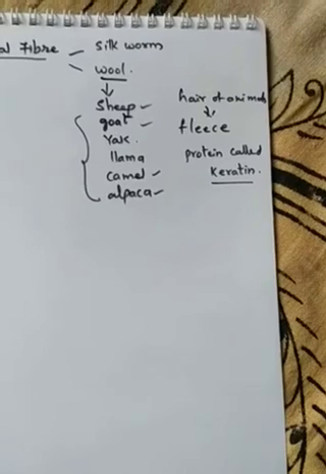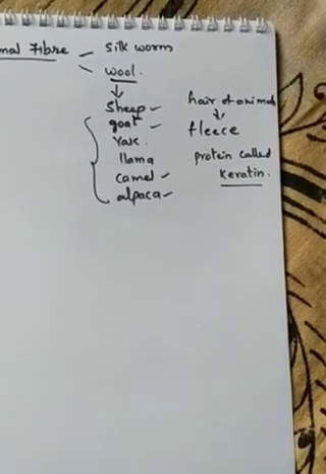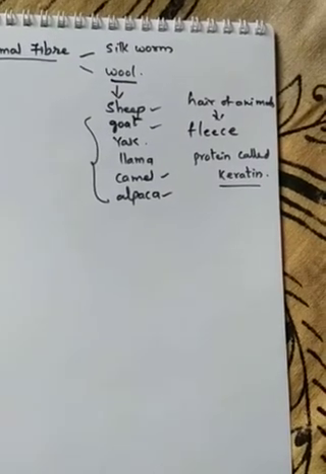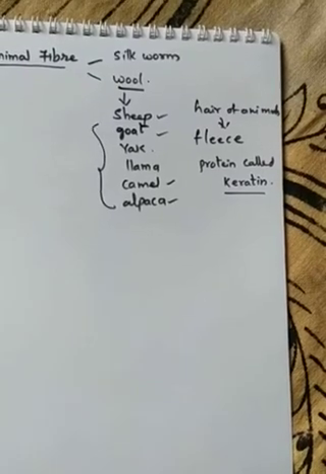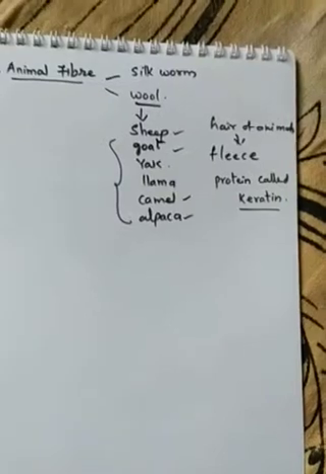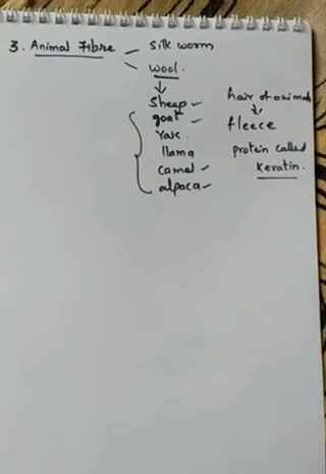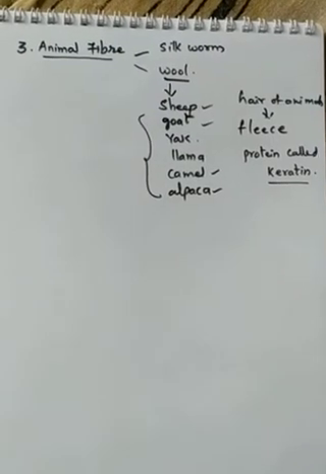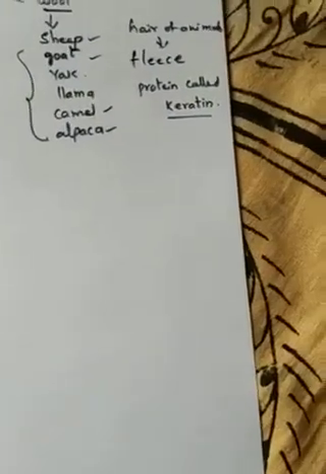Okay, children? Right? And these animals are present in different parts of our country, like Jammu Kashmir, Himachal Pradesh, Uttaranchal, Arunachal Pradesh, Sikkim, Haryana, Punjab, Rajasthan, Gujarat, and other places. And in some places the farmers rear these animals to get the wool. Okay, children? Right? Now we are going to start how from these animals we get this wool.